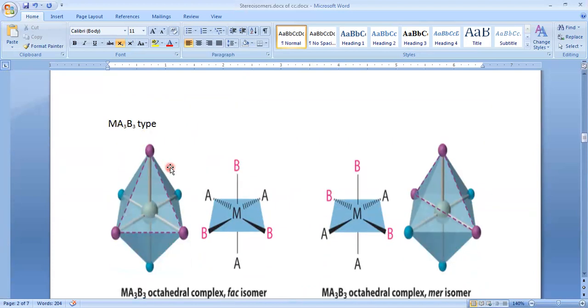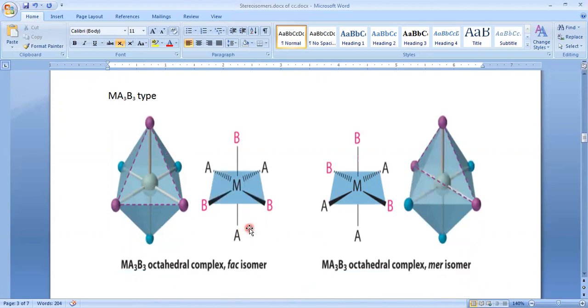So here, MA3B3, see. Now in this case we can say that in plane bonds, if we have two different ligands, then we can say that one is cis. This is cis and this is also cis. And see here, they used some facial and meridional, FAC and MER isomers. FAC means nothing but cis, and MER is also a cis.